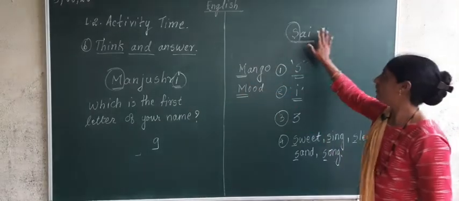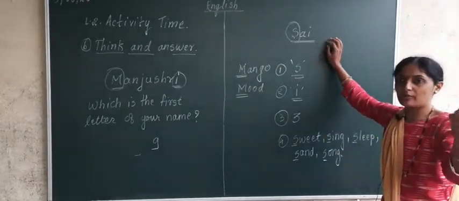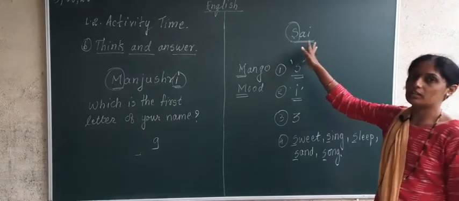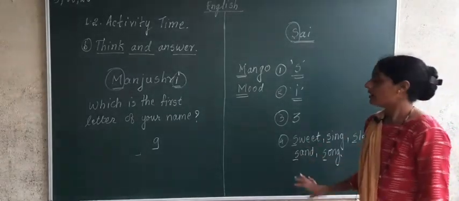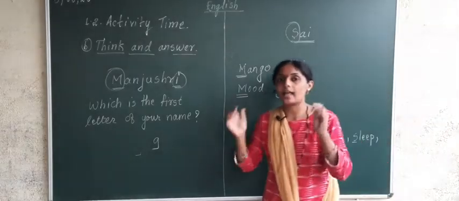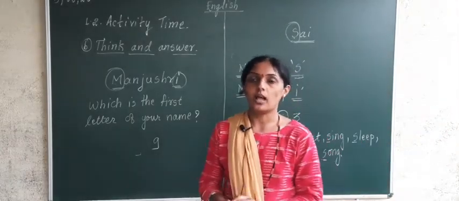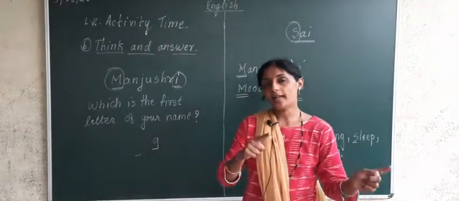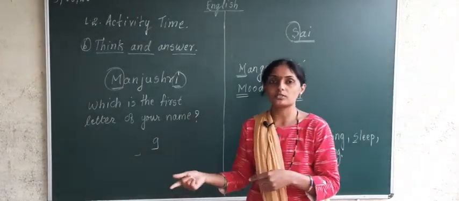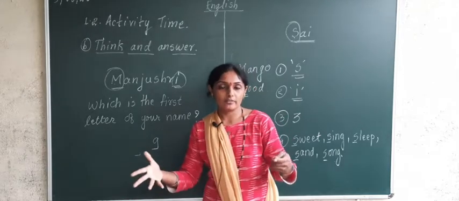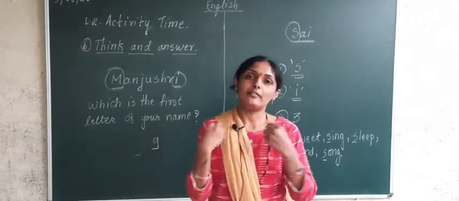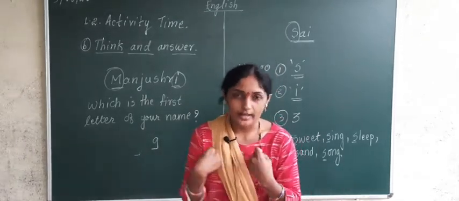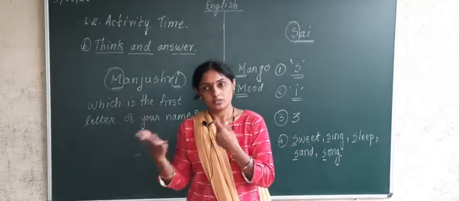So I have taken the example of a boy's name. For example, I have taken here Sai. In this way, you should be able to think and answer the questions which the teacher will ask you. Now I will read the questions and I will only give the answers. Now there are no students over here. We are not sitting in class. So I will do the activity of the teacher and also the activity of the student.